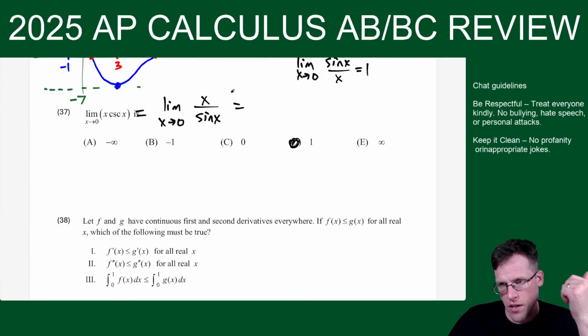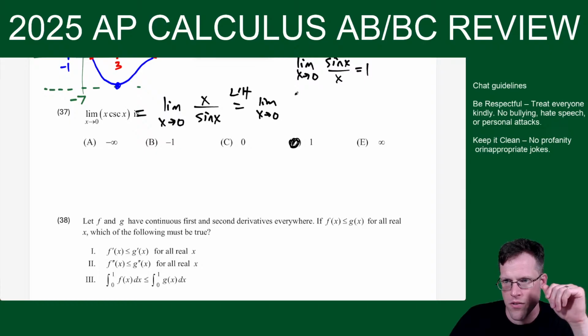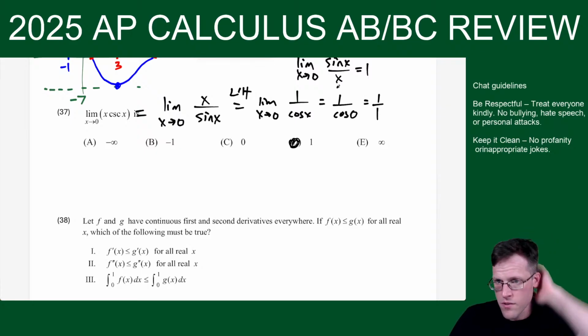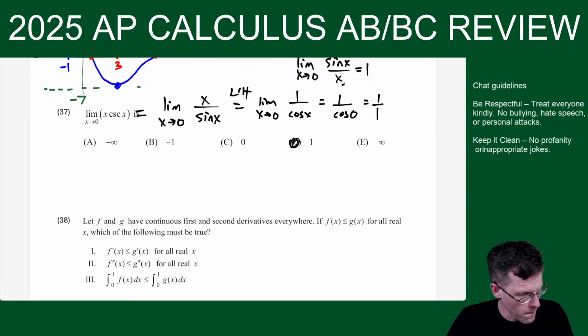But let's say you don't recognize it. Like even the reciprocal still counts. You just take the derivative of top and bottom. Then you plug in, and you get this. So either way, choice D. All right, we're making good progress.